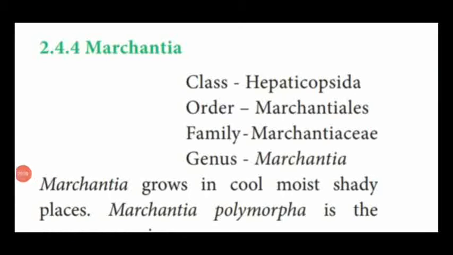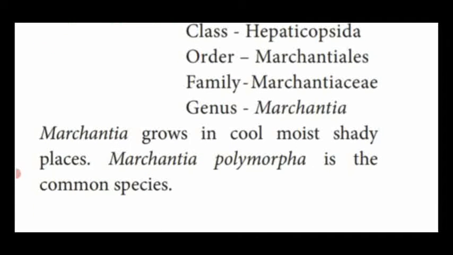Dear students, now we are going to see the life cycle of Marchantia. The systematic position of Marchantia is class Hepaticopsida, that means a primitive plant, okay. Order Marchantiales, family Marchantiaceae, genus Marchantia. It is an important 2-mark question: write the systematic position of Marchantia.